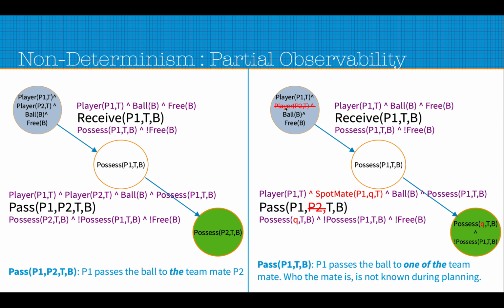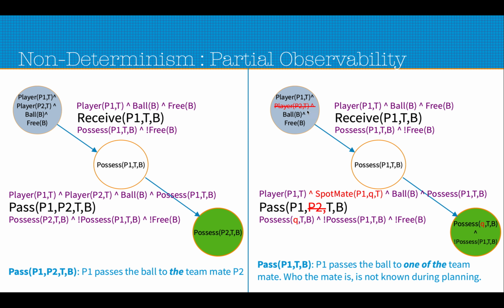Since we want to model that player P2's status is not known, whether who is P2 and what is the status, we basically remove the clause player P2T from the initial case, and we also modify the goal, saying that now somebody from the team T has to possess the ball, and that person must not be P1.